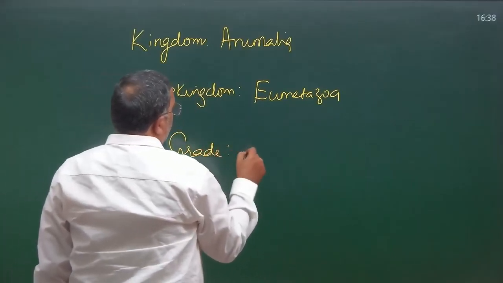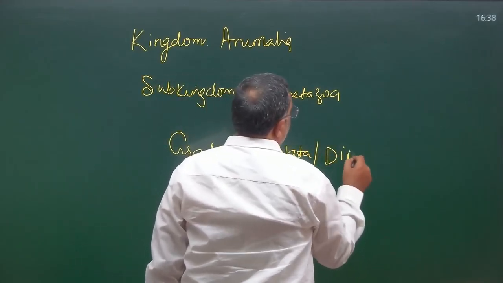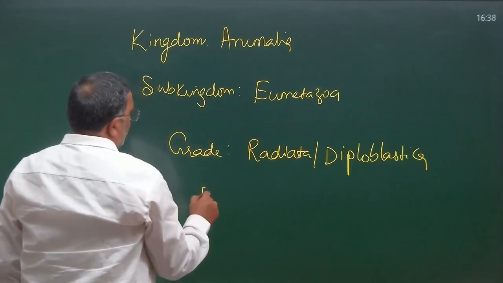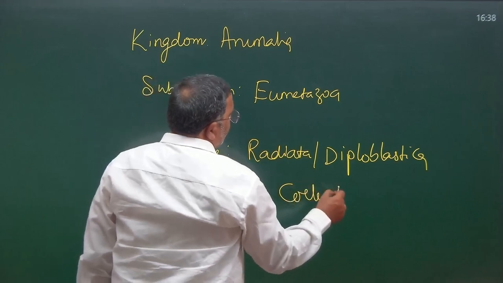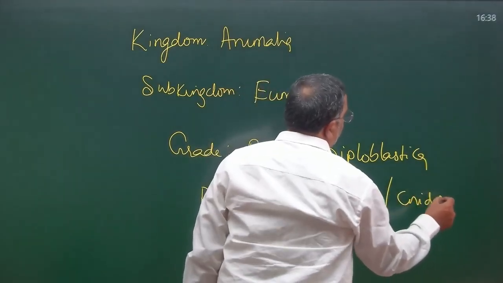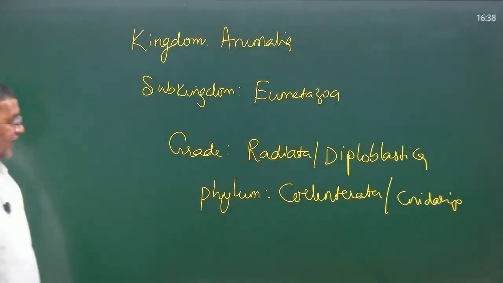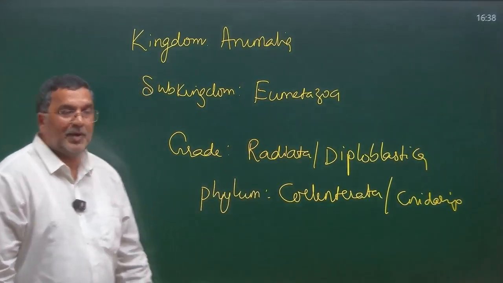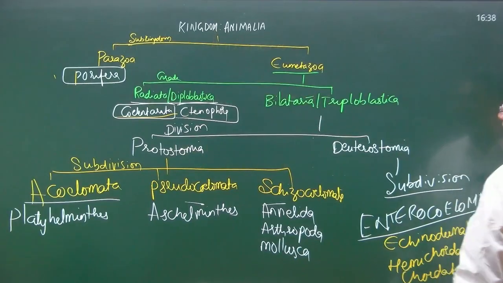Grade: it belongs to Radiata or Diploblastica. And the phylum we are talking about is Coelenterata, which is also called Cnidaria. We have another name for this, phylum Coelenterata or Cnidaria. So for the second phylum we wrote kingdom Animalia, subkingdom Eumetazoa, grade Radiata or Diploblastica, and phylum Coelenterata or Cnidaria.